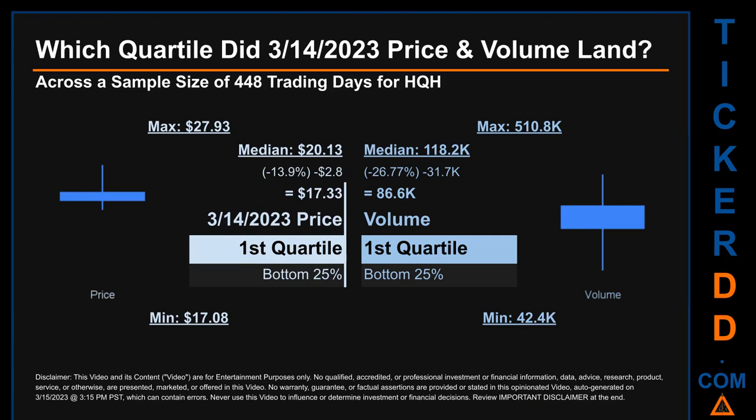Descriptively, HQH has a median price of $20.13. Therefore, March 14, 2023 price was lower from that middle marker by 13.9%. The day's volume of 86.6 thousand was less than the median by 26.77%.